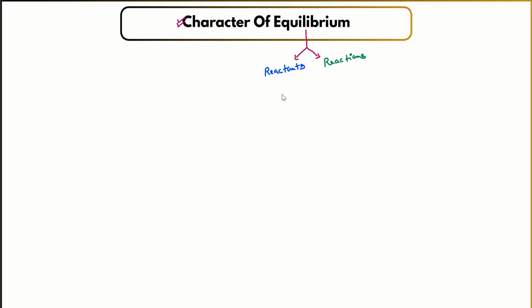Now, whenever equilibrium conditions are there, the number one characteristic of equilibrium is that their concentration will remain the same. It will remain the same.